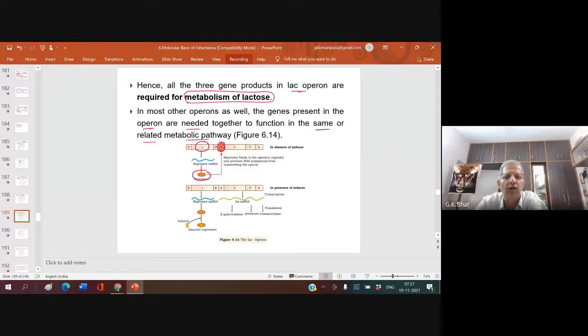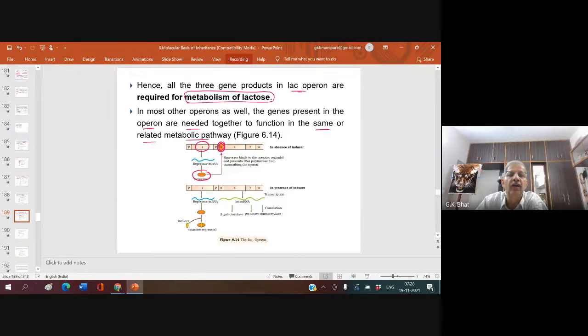Lactose is not hydrolyzed. That means the lac operon is not working. So who is responsible for the lac operon not working? Who is responsible? The repressor molecule. Repressor molecule is produced by whom?